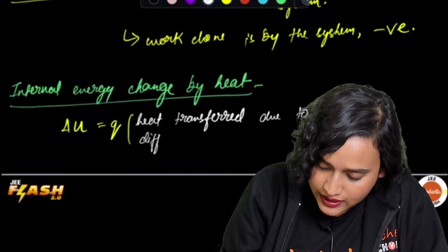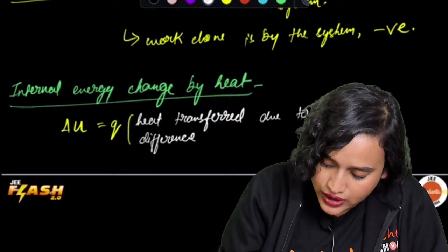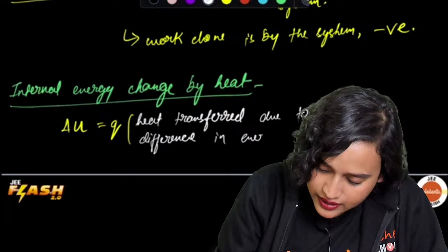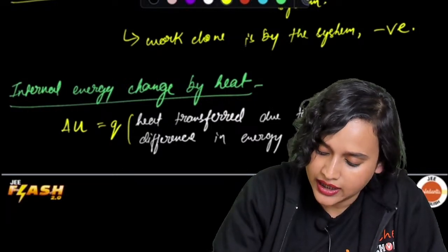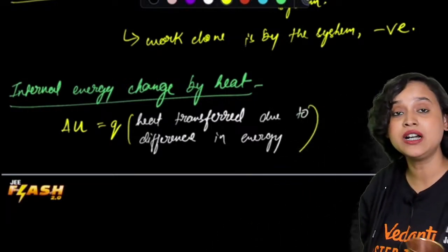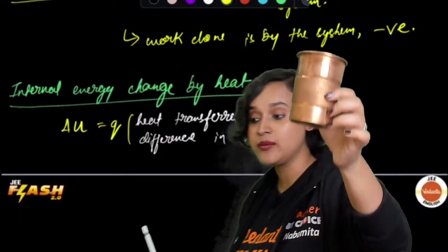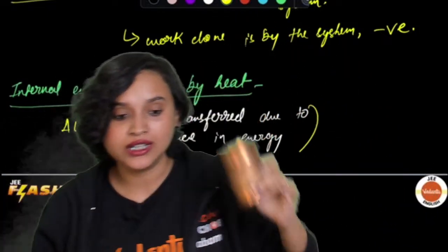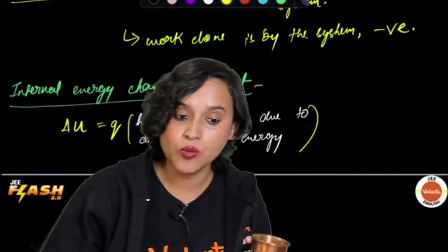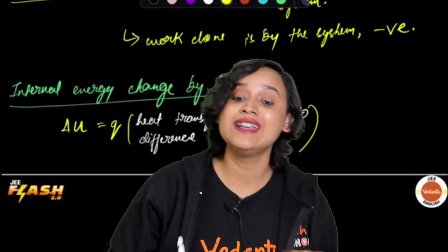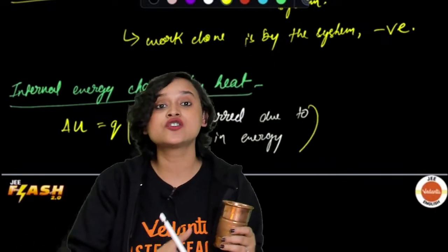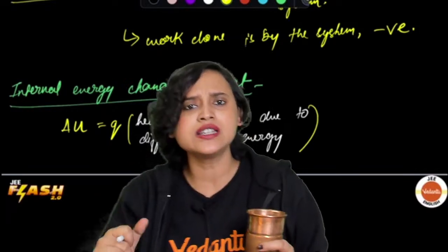Am I making myself clear, everybody? I have just told you this is a thermally conducting wall. And here heat is getting transferred because of the difference in energy. But where is this difference in energy coming in?